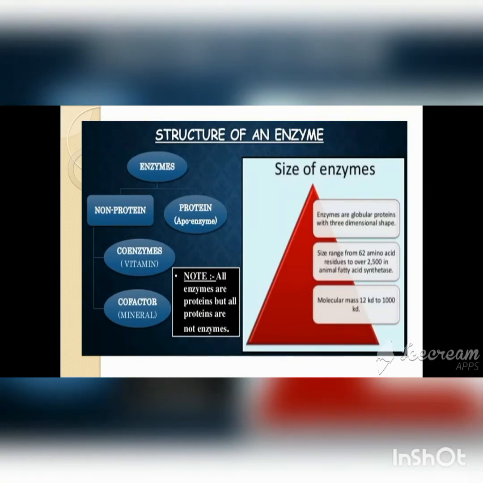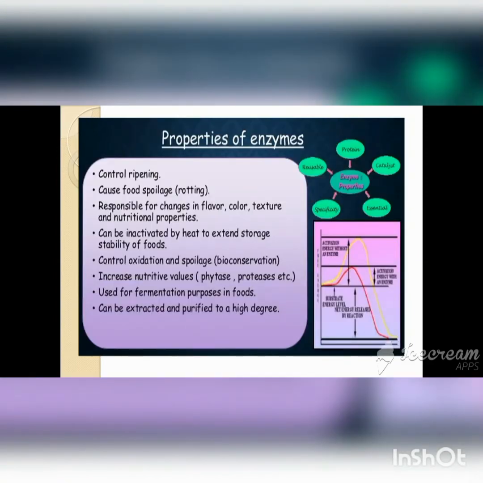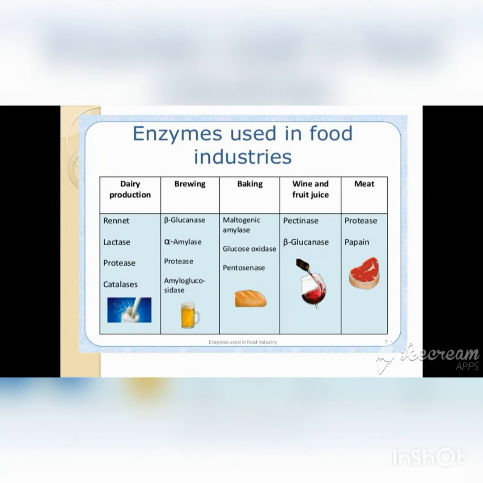Now we see the uses of enzymes in various industries. Enzymes are mainly used in dairy production, brewing, baking, wine and fruit juice, and meat. In case of dairy production, the important enzymes are rennet, lactase, protease and catalase. We see them one by one.